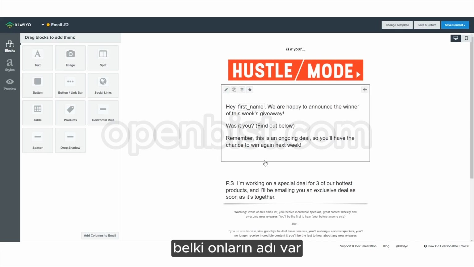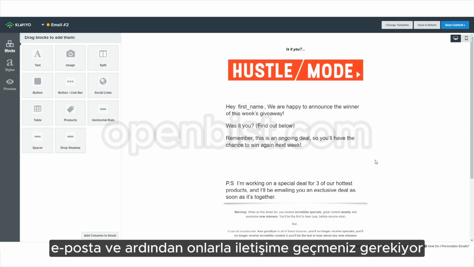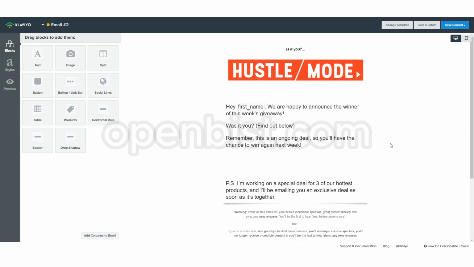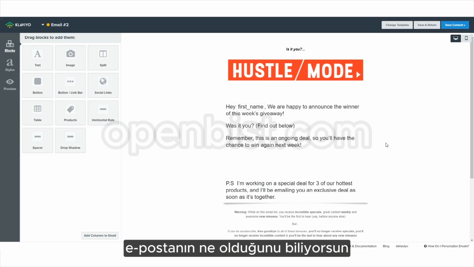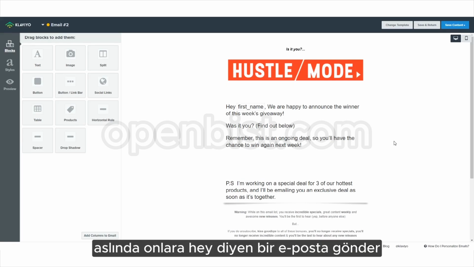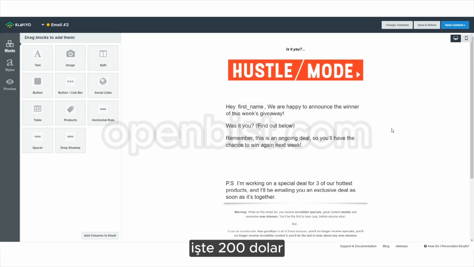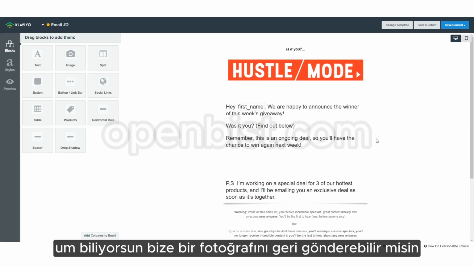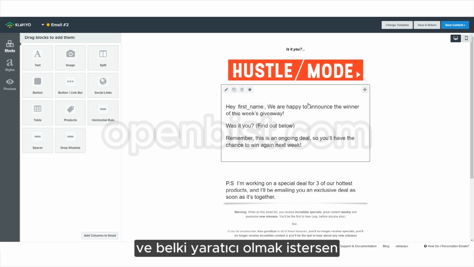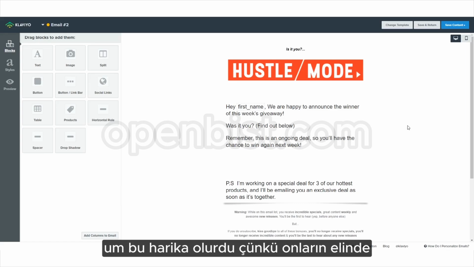maybe their name, their email, and then you've got to contact them. Actually, just send them an email saying, here's the $200. Can you send us back a picture of yourself? And if you want to get creative, send them the $200 coupon or gift card through the mail. That would be cool because it's in their hands.